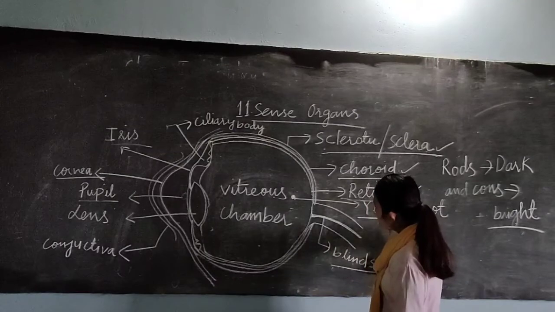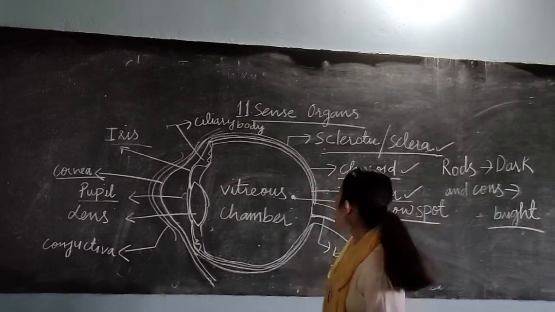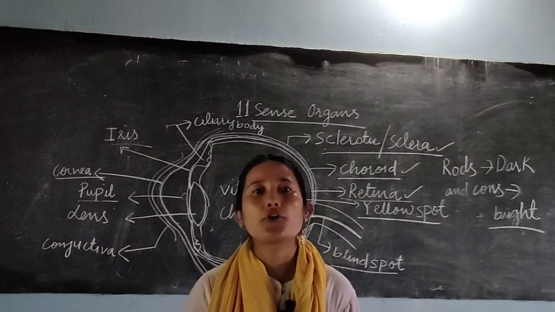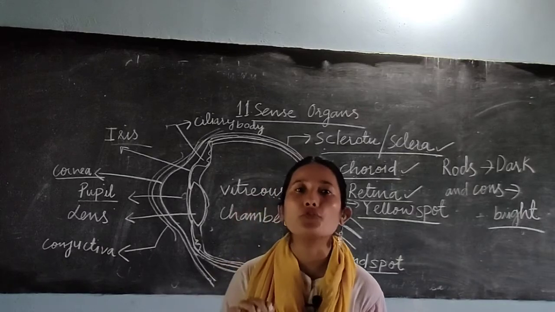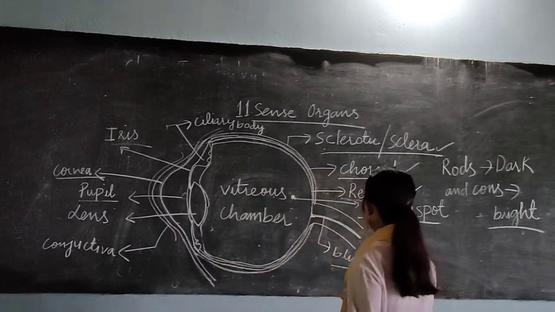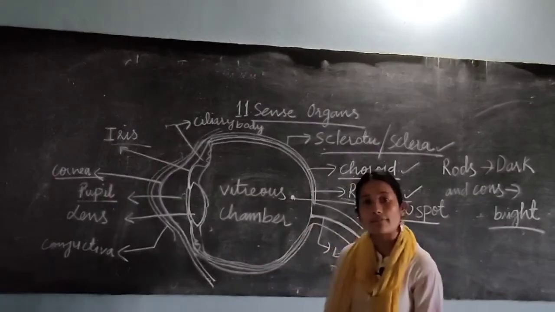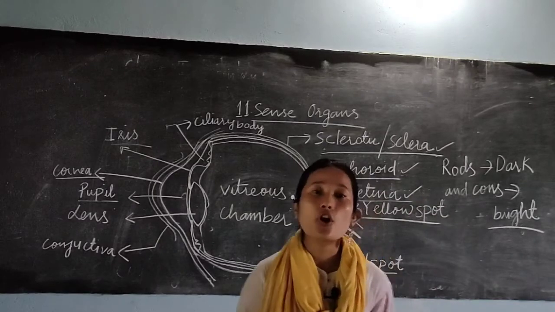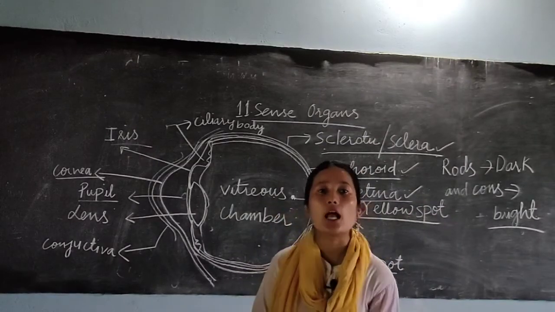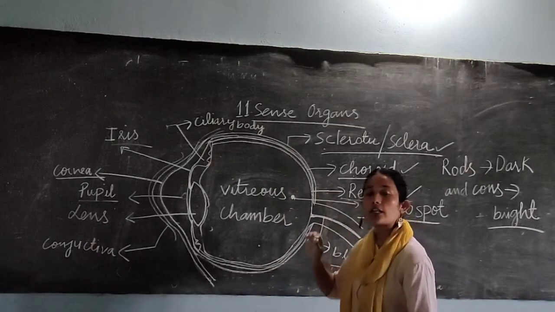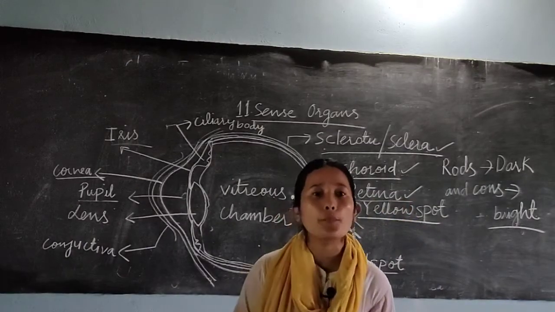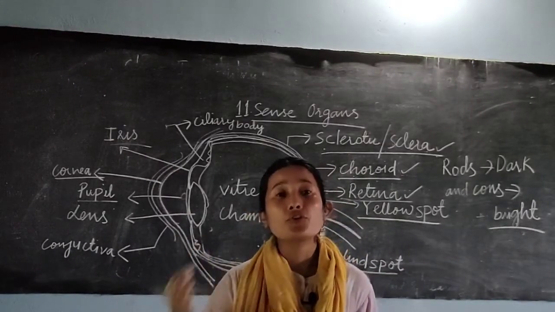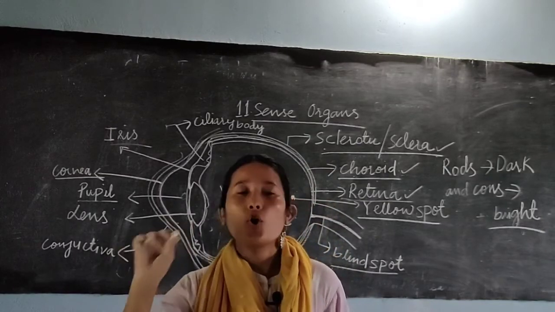Another one is your blind spot. What is the blind spot? The blind spot is the region where you have neither rod cells nor cone cells. It's the region of no vision. Then what does it have? This blind spot is the region where the axons of the sensory nerve bundle up and connect to the occipital lobe of your brain, the cerebrum, because analysis of what you are visualizing is done in the occipital lobe.